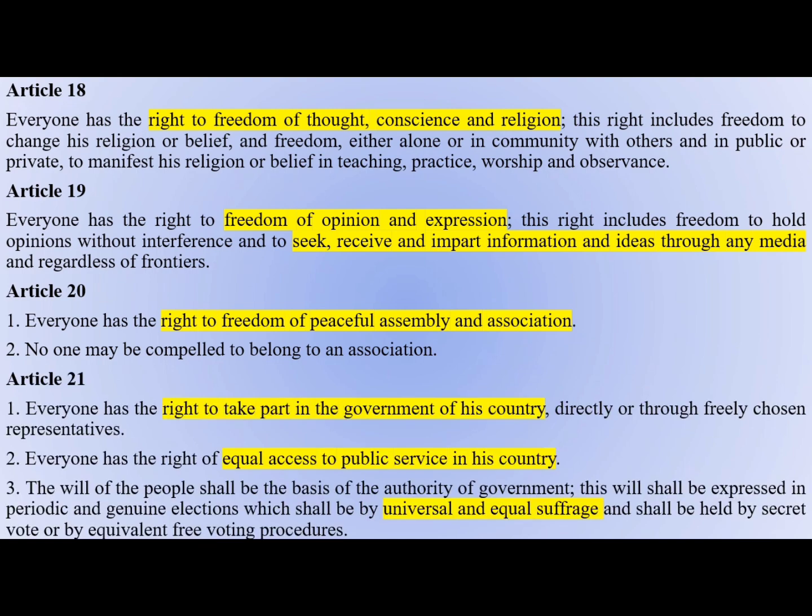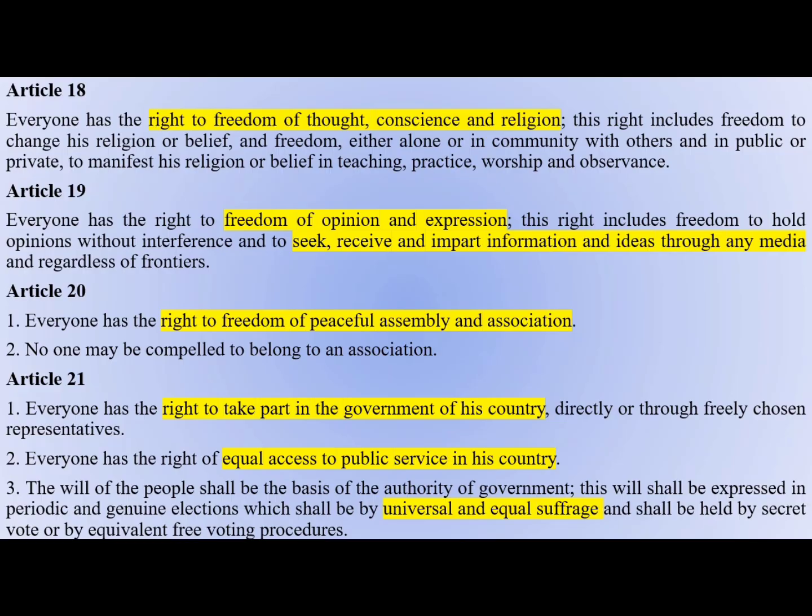Then Article 21, it says that everyone has the right to take part in the government of his country. Also he has equal access to the public service in his country. And also the subclause 3 speaks of the universal and equal suffrage. So for this universal and equal suffrage, you can see the corresponding article in the Indian Constitution, Article 326. Universal adult suffrage is the term which is provided under that article. So you can match with that.